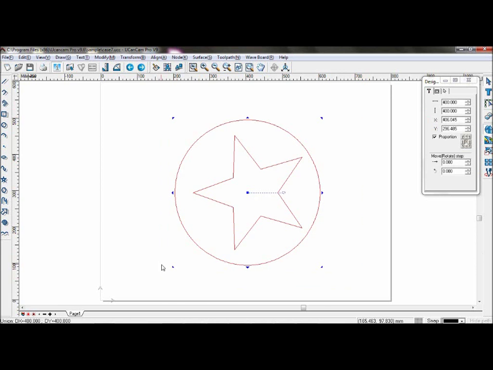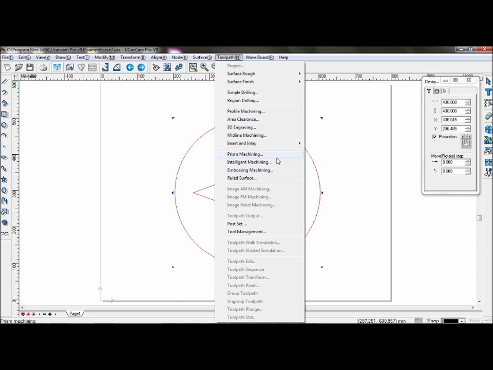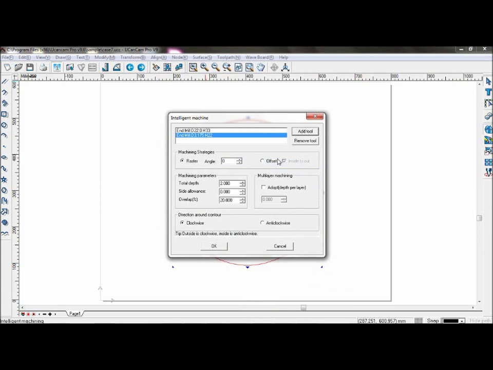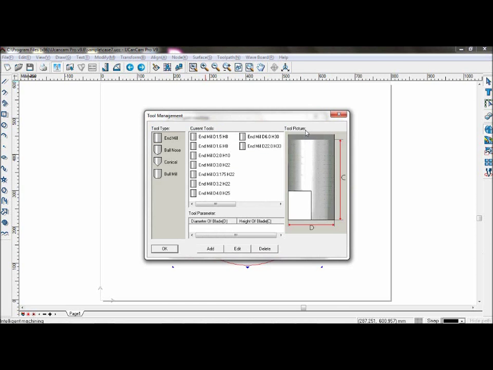Select your graphics. Now go to Toolpath, Intelligent Machining. Here you will select two tools. To change the tool, simply go to Remove Tool, and then Add Tool, and select the one you wish to use.